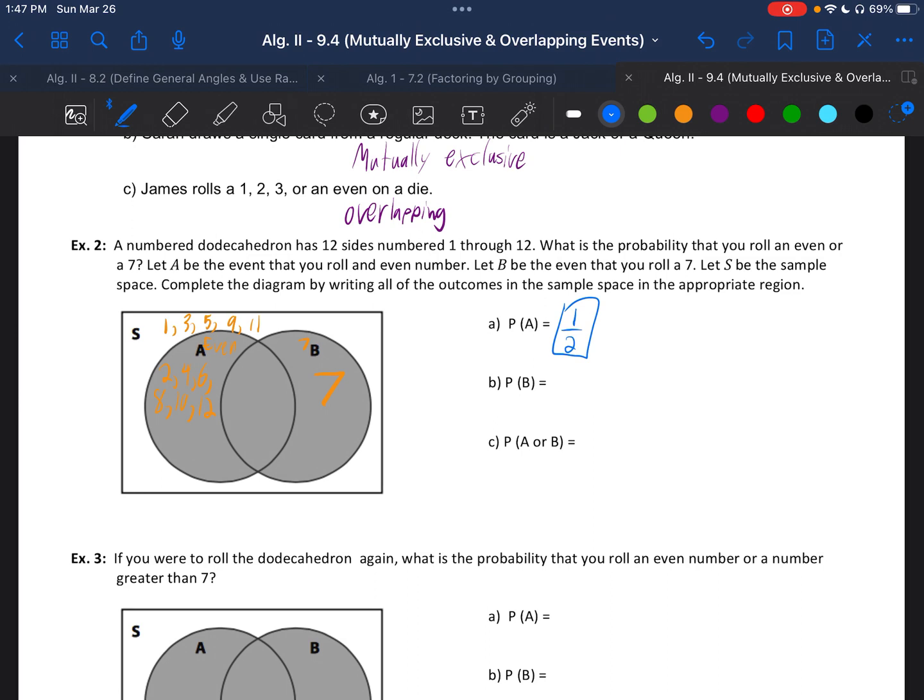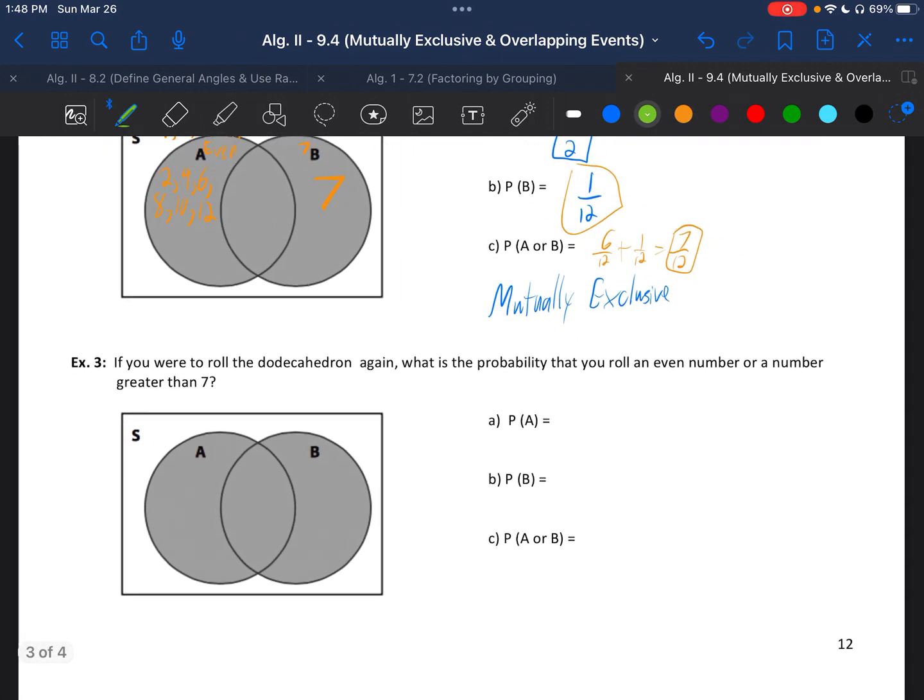Or should. Then we have, what's the probability that you get a 7? Well, it's 1 out of the 12 sides. We can see there's one option there and 12 total ones. And the probability to get A or B, since these are mutually exclusive, all you do is add all these options up and say, okay, well, 7 fit those out of the 12. And once again, you would have arrived at that 7 over 12 by doing 6 over 12 plus 1 over 12, getting 7 over 12.